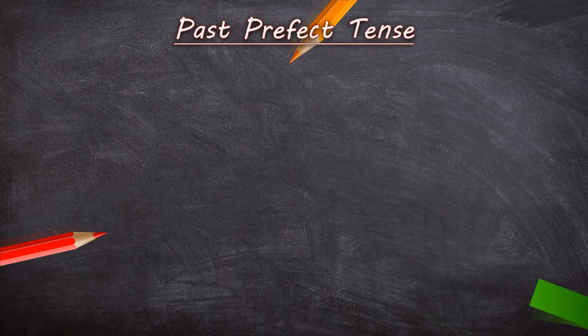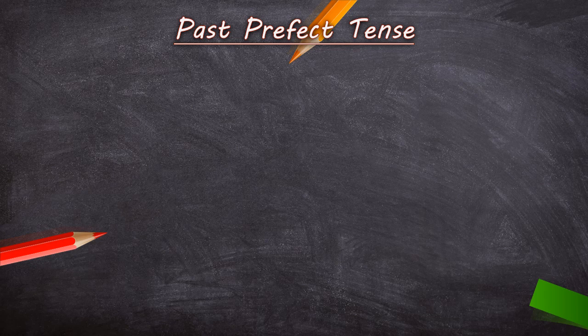Past perfect tense. In past perfect tense, children, we talk about those actions which are over in the past time, in the time which is over. And it does not have any connectivity with present time. Here we are talking about the action that has taken place in the past, but it does not have any connectivity with present time.